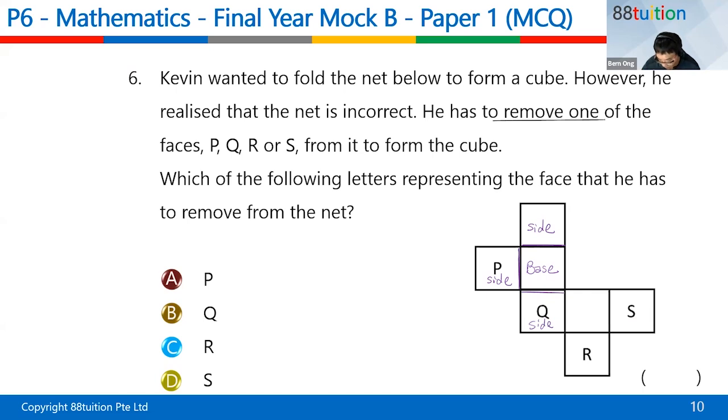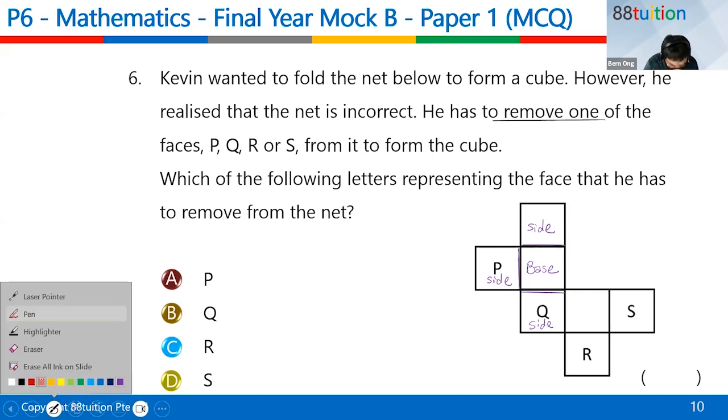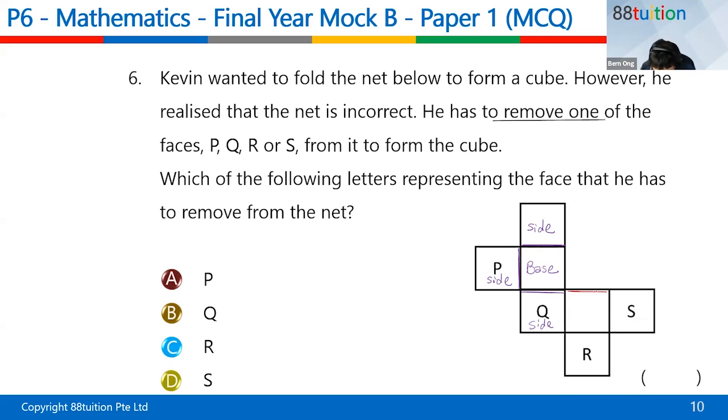Then what happened? This portion here, can you see? I use it to join down here. So this is also called the side. But if I use here to join here, this S down here, right?